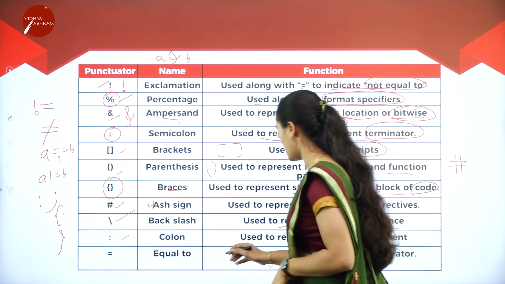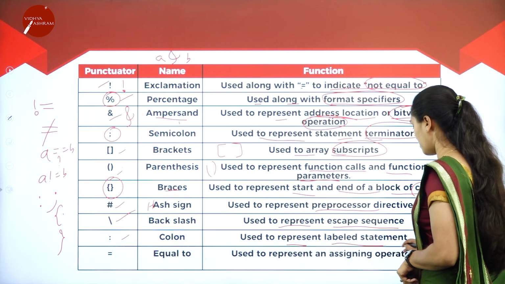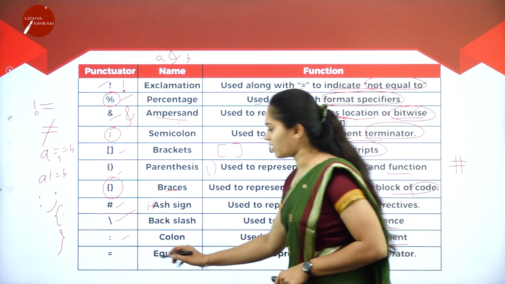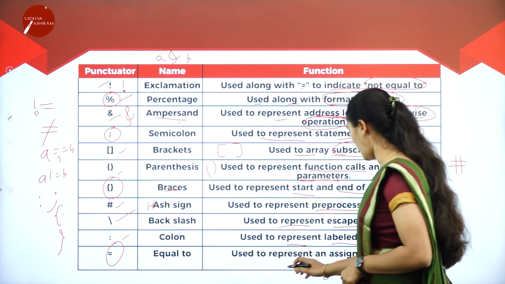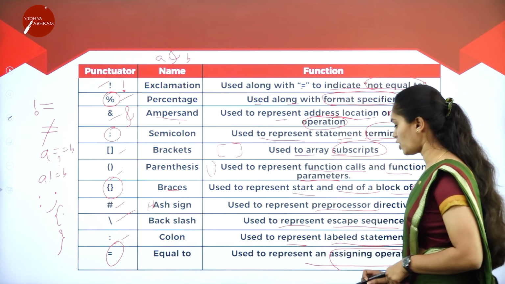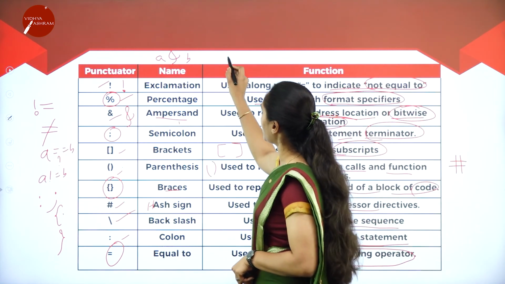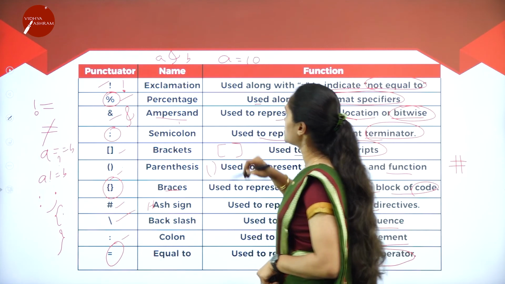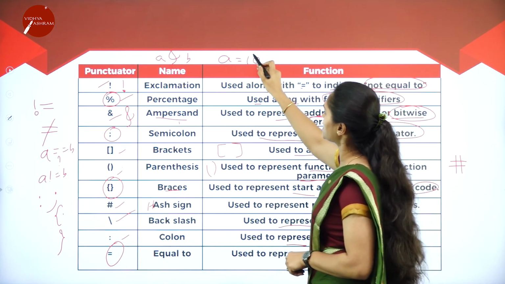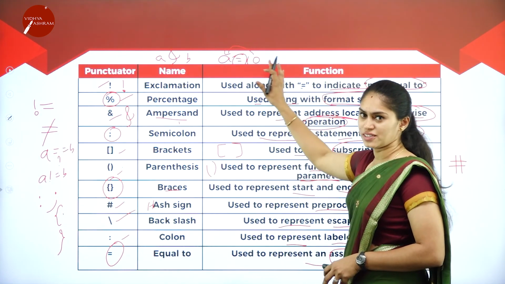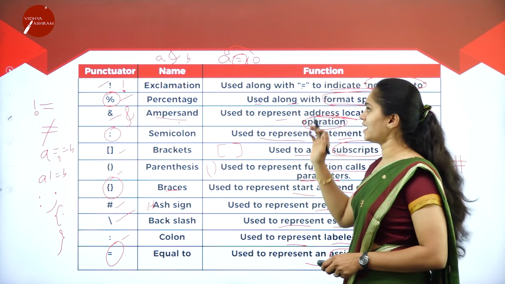Here, colon. The colon is used to represent the label statement, and we have equal to. That is mainly used to represent the assignment operator. For example, A is equal to 10. What I'm doing is assigning this 10 to this A. For that purpose, we use this equal symbol.